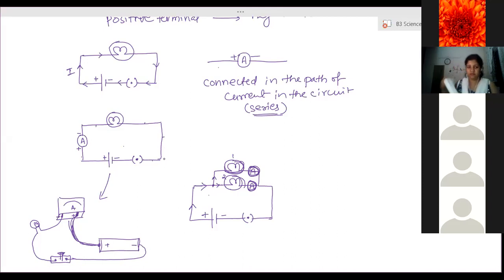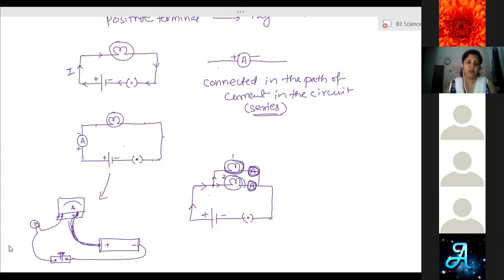Ma'am, I didn't understand the last diagram which you drew. This diagram is in the form of a shortcut method. I have drawn symbols, and here I have drawn the actual circuit with the actual devices. This is a battery, this is an ammeter, this is a bulb, and something like a plug key, connected to the negative terminal. Now, clear how the ammeter has to be connected in the circuit? Yes, ma'am.